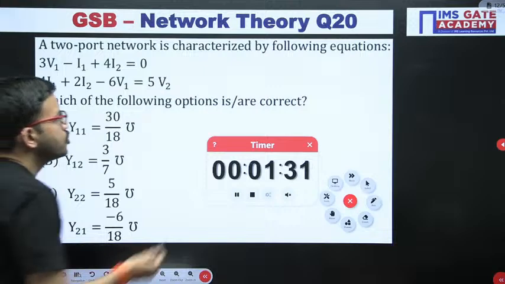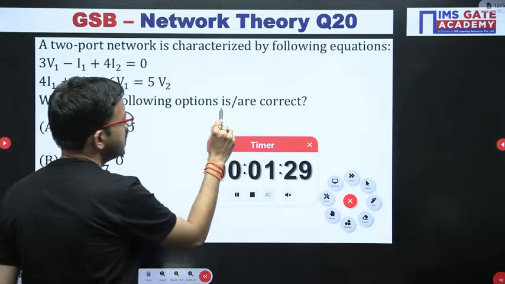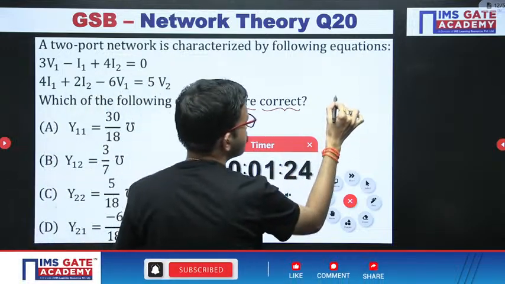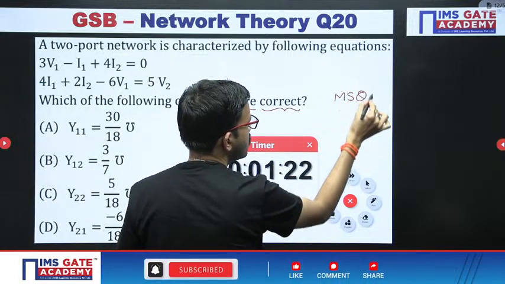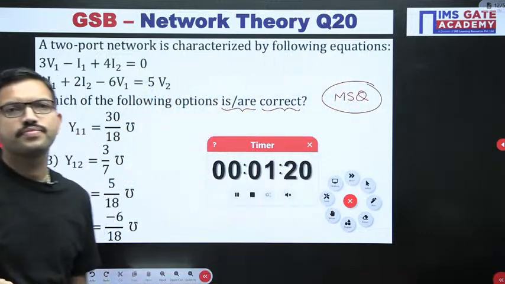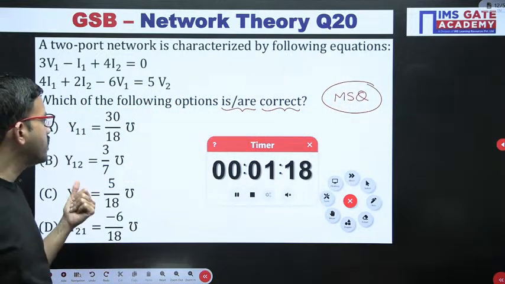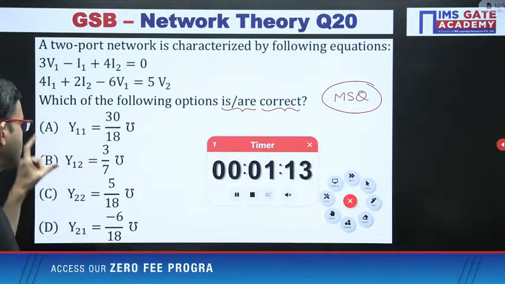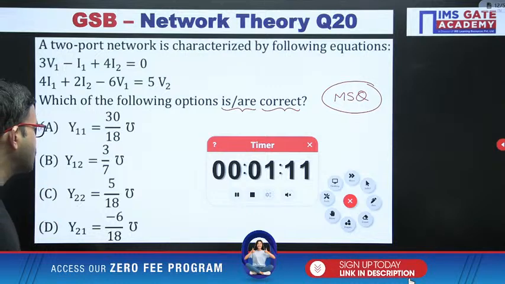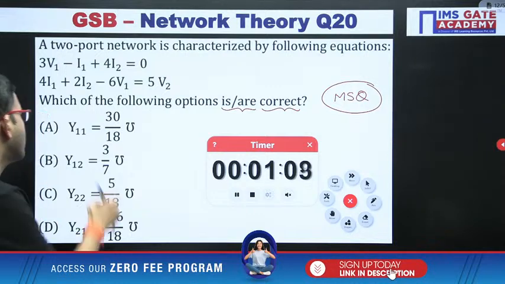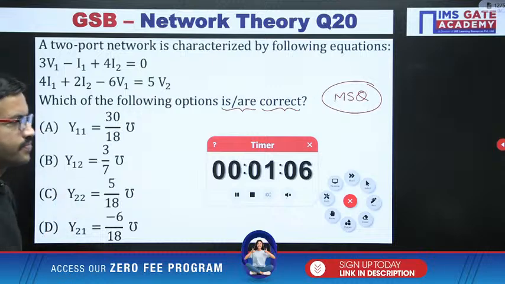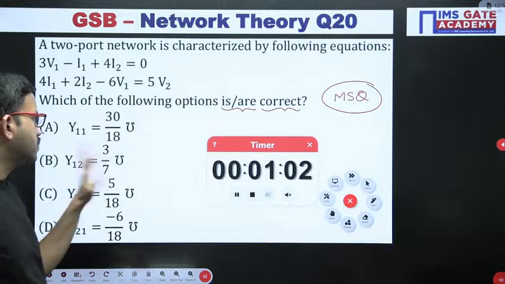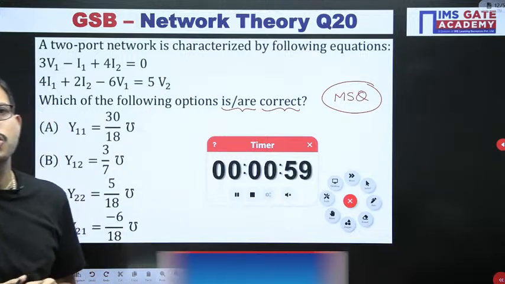This is the MSQ question. Which of the following options is or are correct? This question is of MSQ. Either one option or more than one option can be correct. You can choose whichever options after trying. Among A and B you can decide which options are going to be correct. Similarly among C and D, based on your convenience, you can find out either this set or that set. And then finally we will combine, out of the 4 choices, which choices are going to be correct.